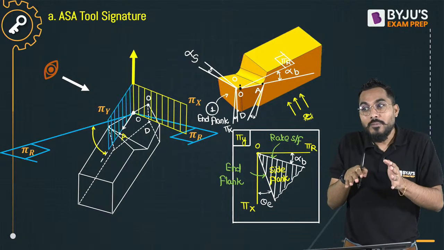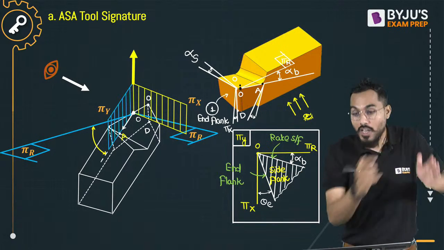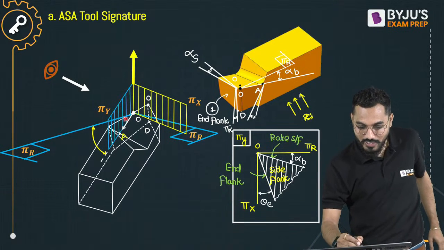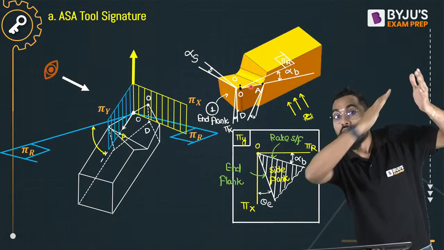So over that rake surface, who is flowing? The chip is flowing towards the side direction because this is my cutting edge. This is my cutting edge, which is engaged with the workpiece, and the chips start flowing.